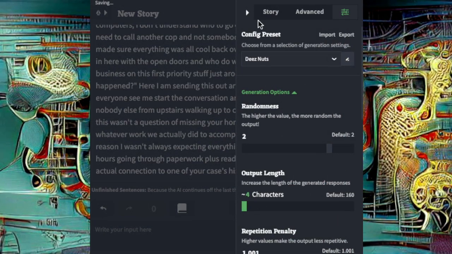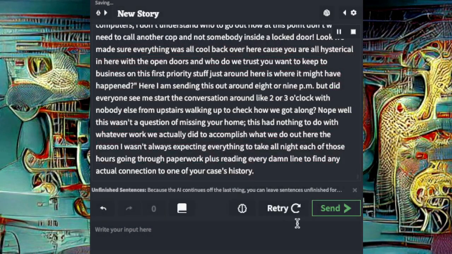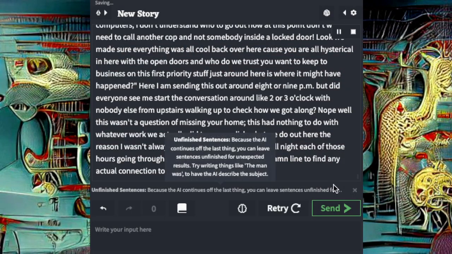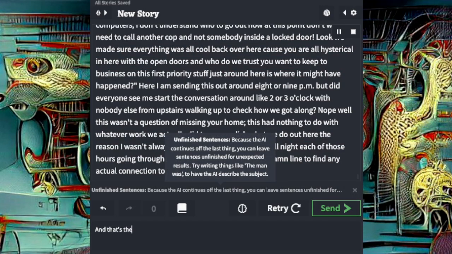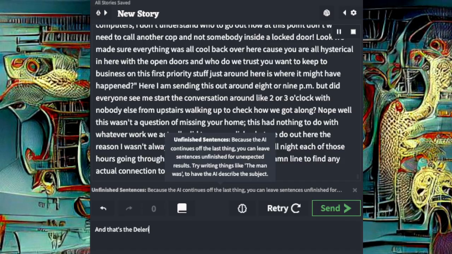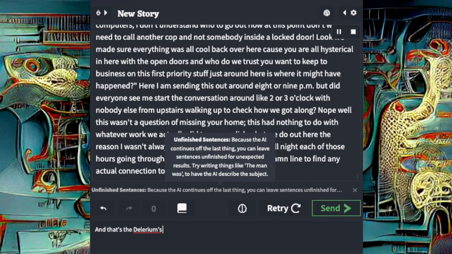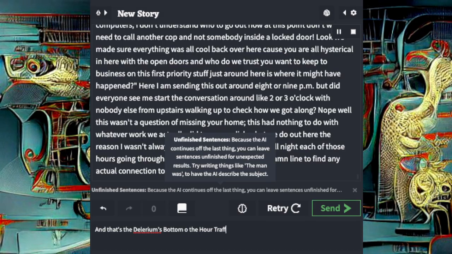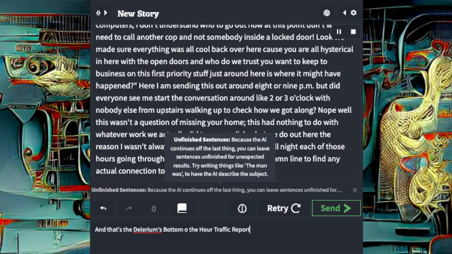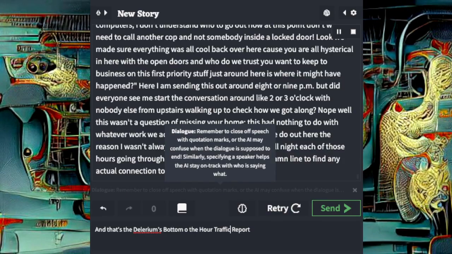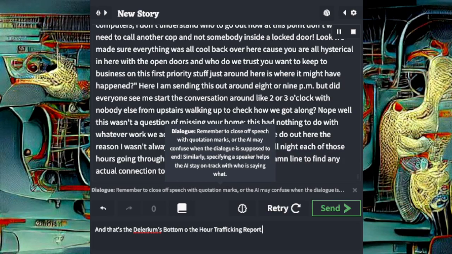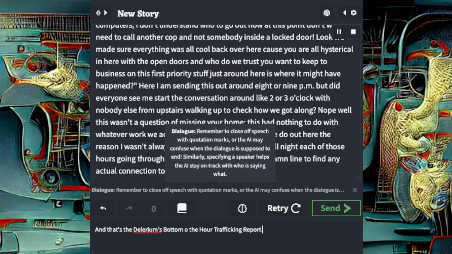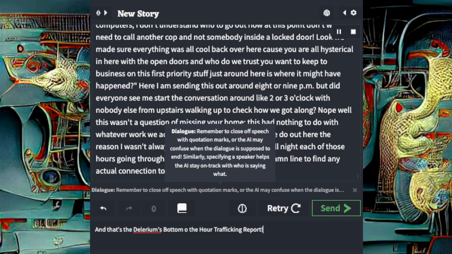Look, we made sure everything was all cool back over here, 'cause you are all hysterical in here with the open doors. And who do we trust? You want to keep the business on this first priority stuff. Just around here is where it might have happened. Here I am sending this out around 8 or 9 p.m. But did everyone see me start the conversation around like 2 or 3 o'clock with nobody else from upstairs walking up to check how we got along?